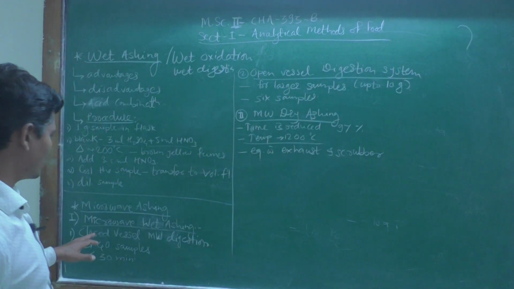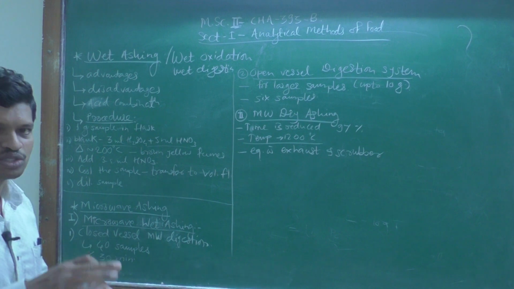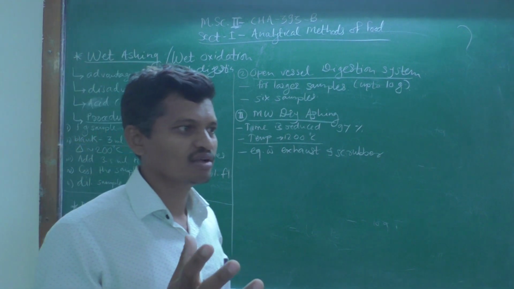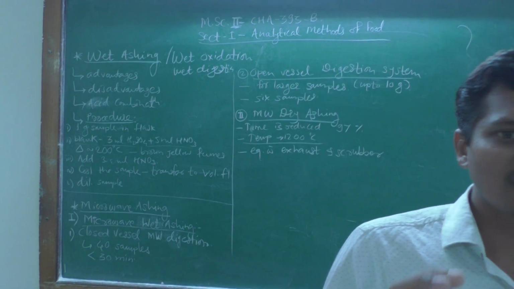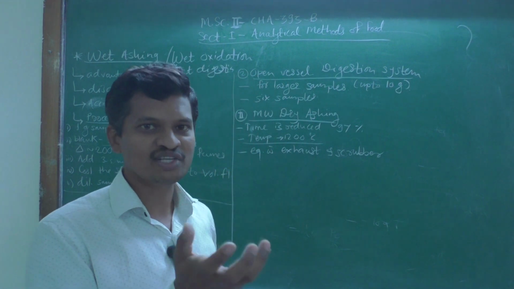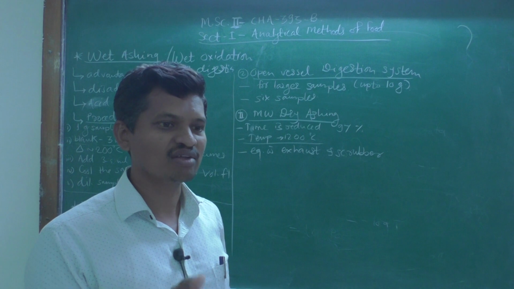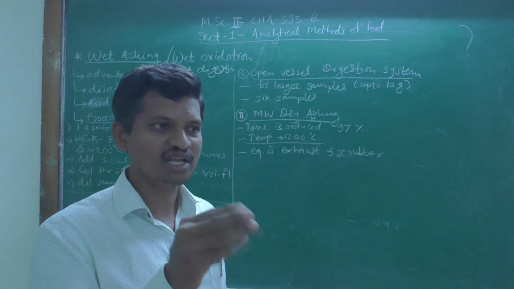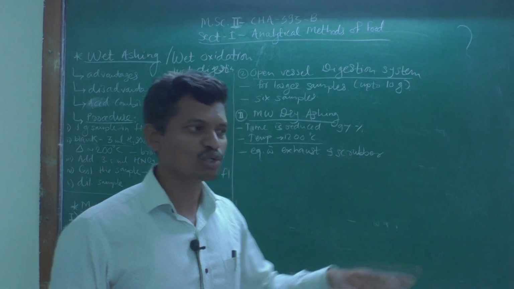In closed vessel microwave digestion, the vessel is kept closed, the vessel containing the material that we have taken for the analysis, when we are using the microwave radiation for wet analysis.